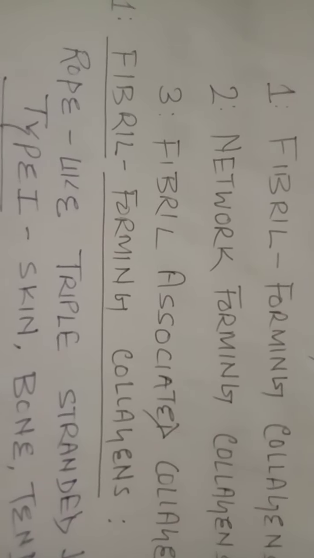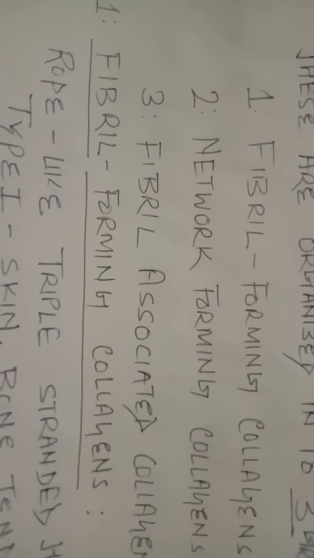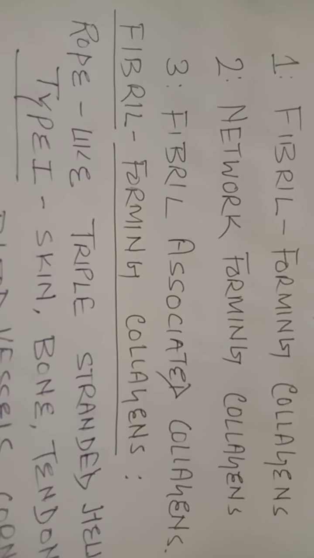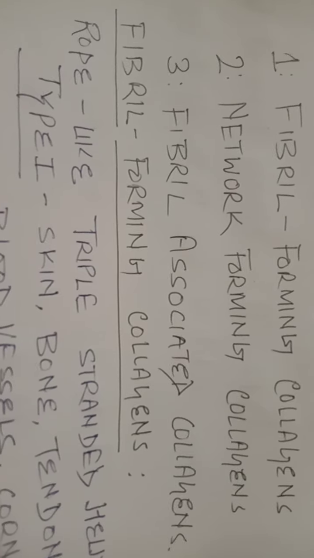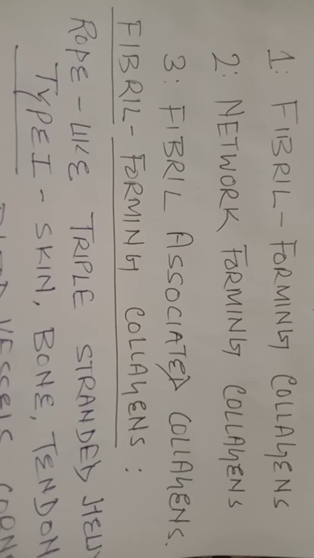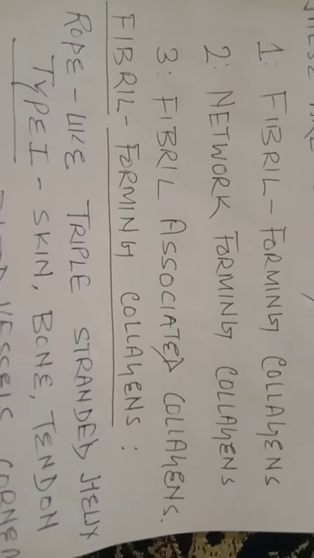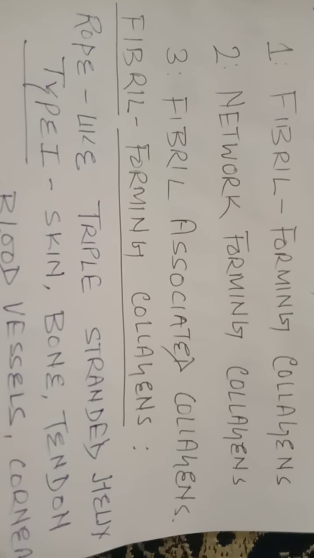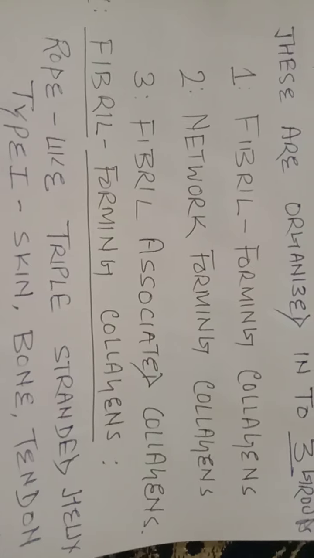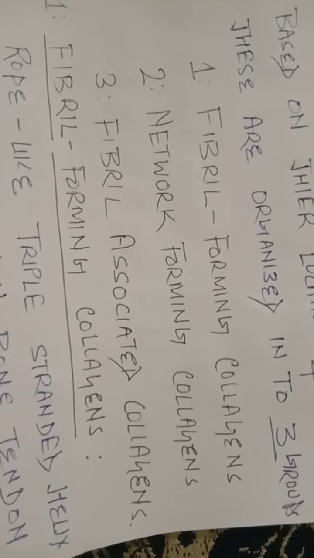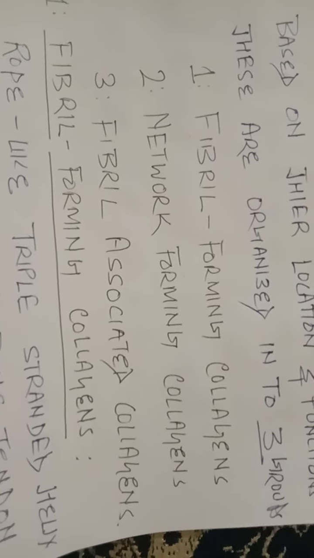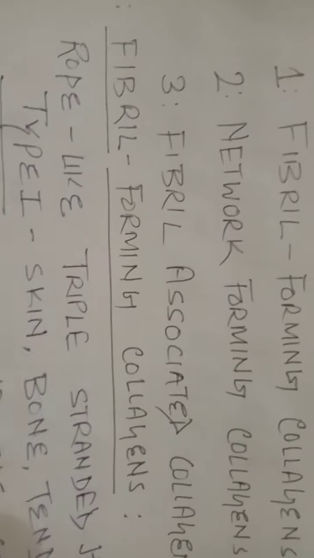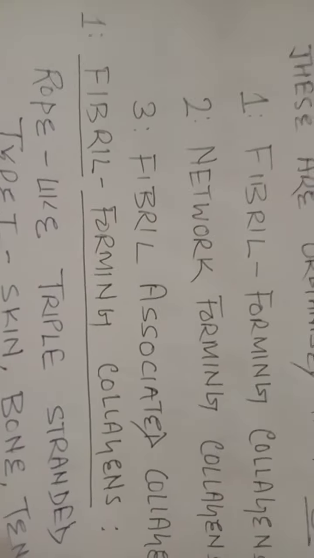Fibril forming collagens. The structure of such type of collagens will be rope-like, a triple stranded helix. Fibril forming collagens, from the structure point of view, will be rope-like, triple stranded.